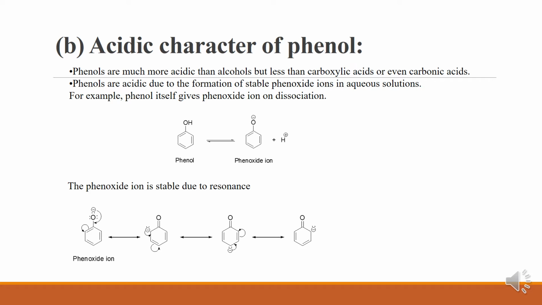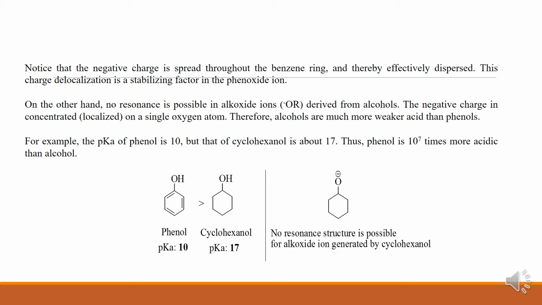Here four different resonance structures have been given in the presentation. Notice that the negative charge is spread throughout the benzene ring and thereby effectively dispersed. This charge delocalization is a stabilizing factor for the phenoxide ion.